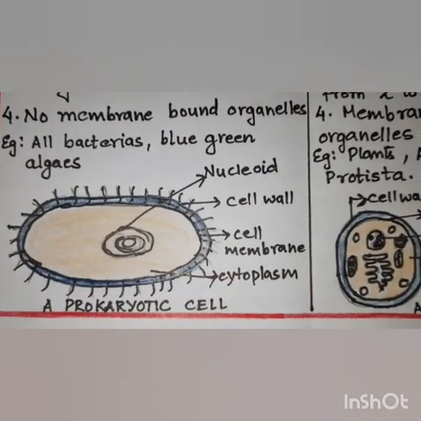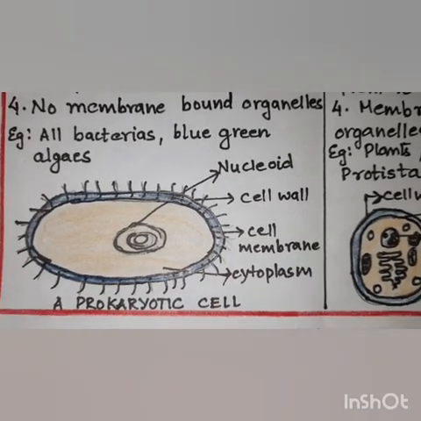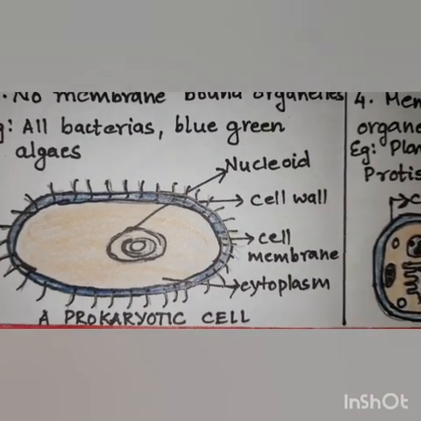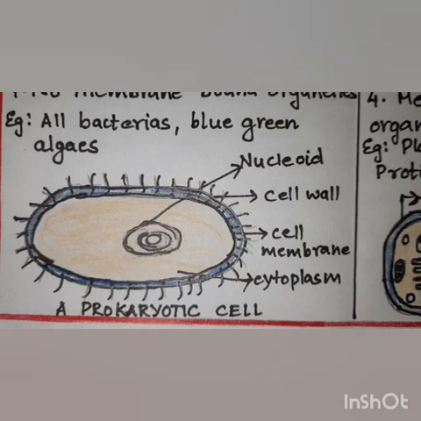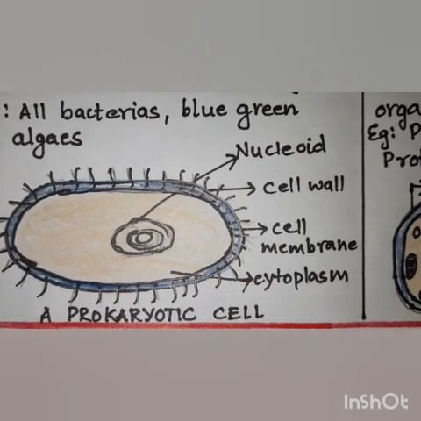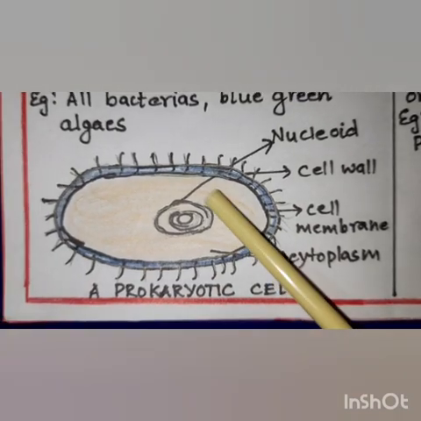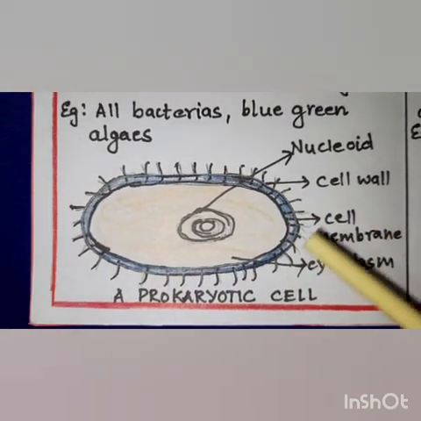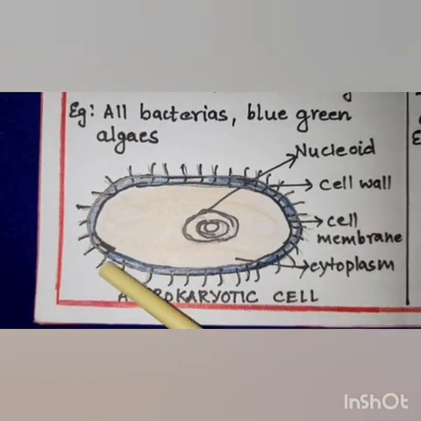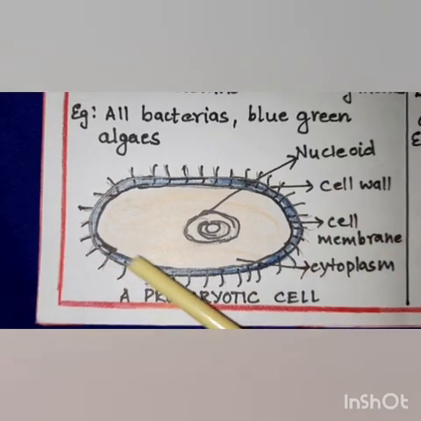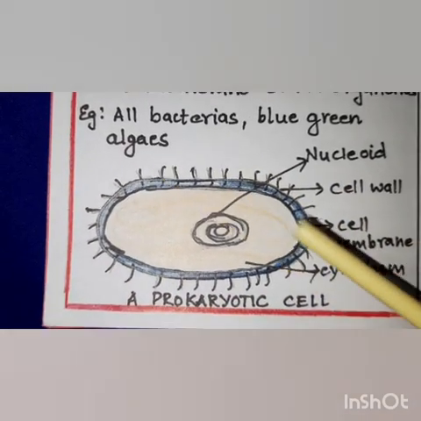Now here we have a figure of a prokaryotic cell. Now this prokaryotic cell, very well you can see in the figure that they have the cytoplasm. This is the cytoplasm. Then they have the cell wall, which is the outermost covering in all prokaryotic cells.